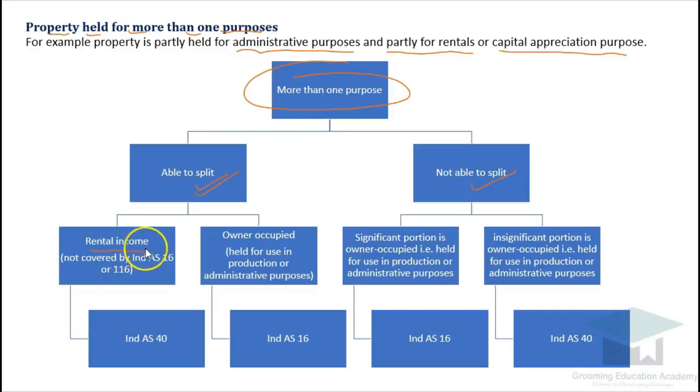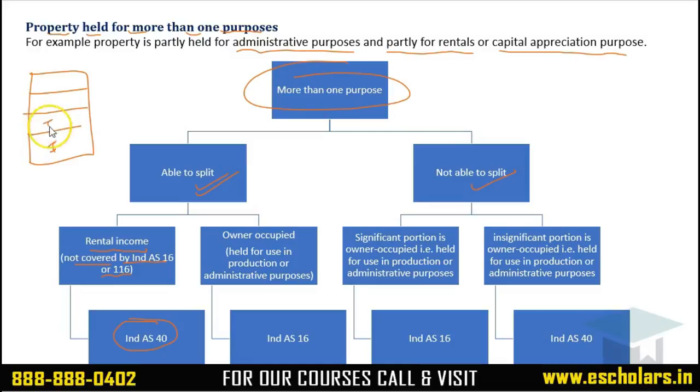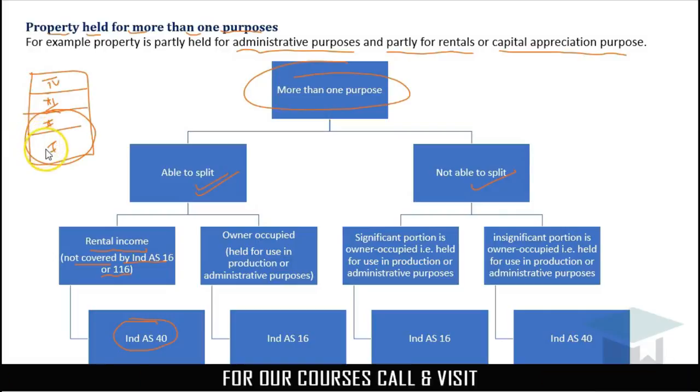Then rental income other than that covered by IND AS 16 or 116 will be covered as per IND AS 40. Let us take an example. Suppose an entity owns a building in which first, second, third and fourth floors are there. Now suppose the first and second floors are used by the entity for running its own corporate office and the third and fourth floors are let out to an independent third party.